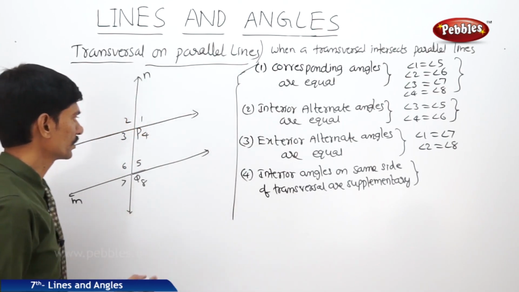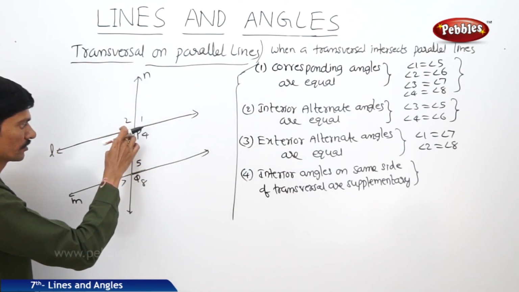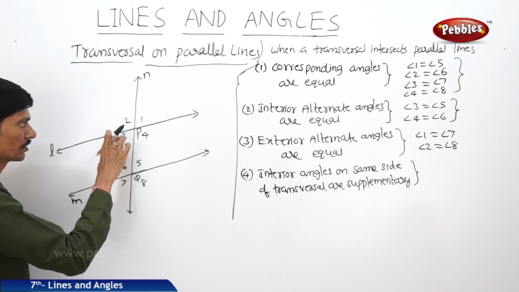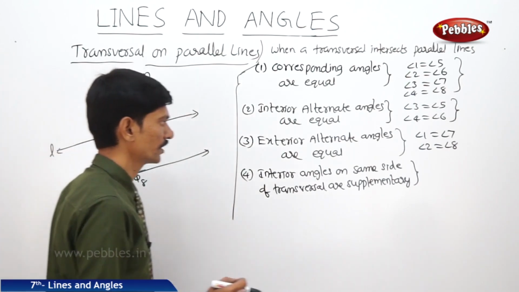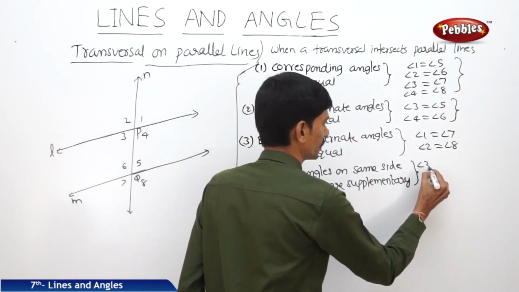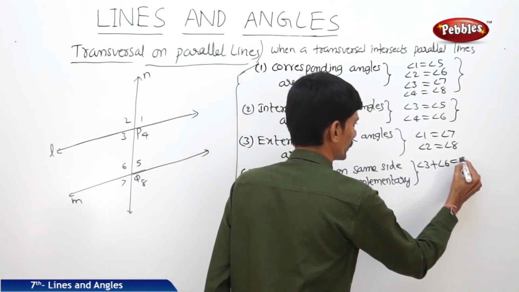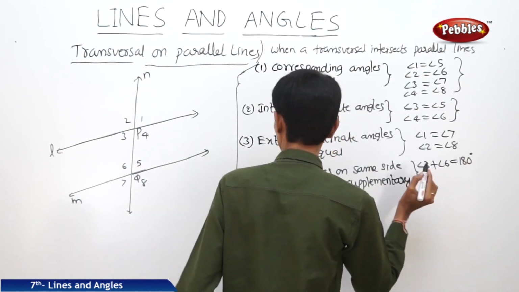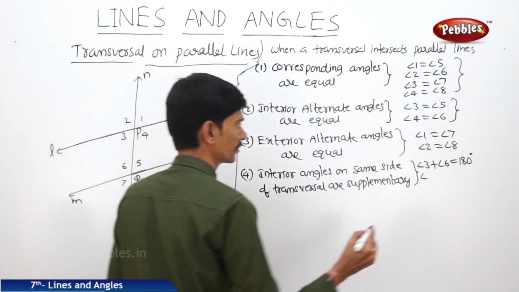So what are the interior angles on same side of the transversal? 3 6 and 4 5. Angle 3 plus angle 6 equals 180, and angle 4 plus angle 5 equals 180.